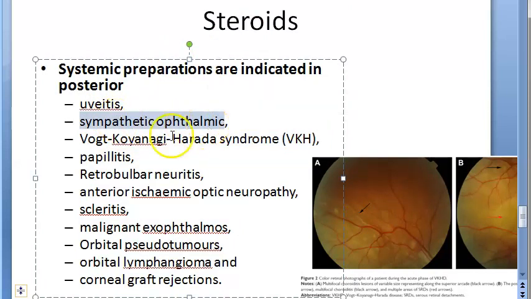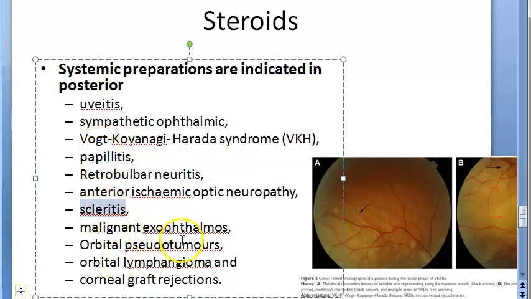Sympathetic ophthalmia. That is, one eye is injured, and the other eye should not get damaged because of the immune response. So they'll give that. Vogt-Koyanagi-Harada syndrome, VKH. This is some idiopathic condition; nobody knows why it happens. Papillitis, retrobulbar neuritis. Retrobulbar means behind the eyeball. Anterior ischemic optic neuropathy. Something to do with the optic nerve here also. Here also optic nerve. Then this is also optic nerve.